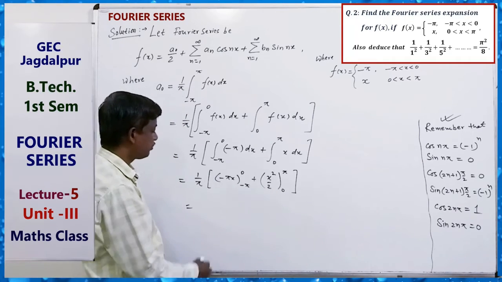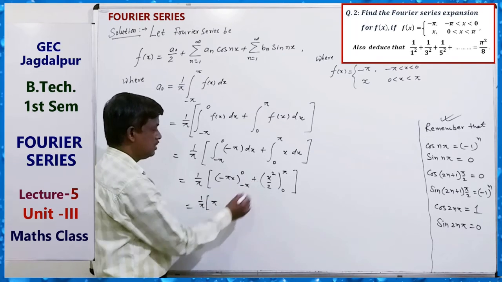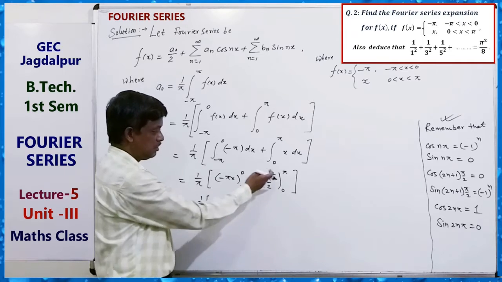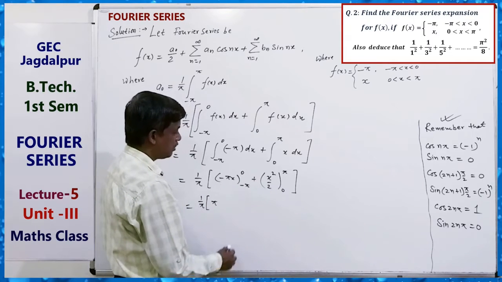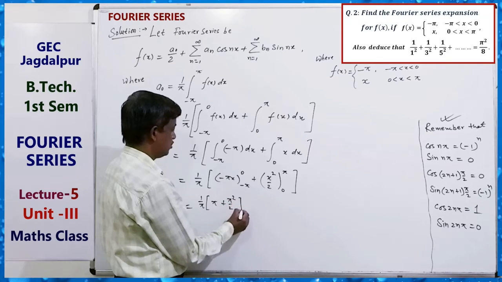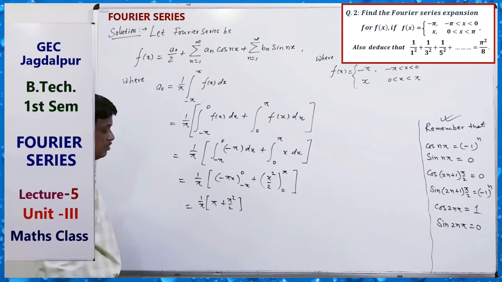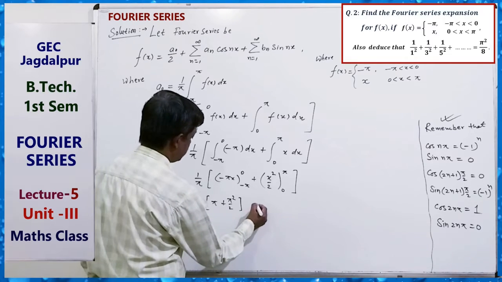So plus pi. So 1 by pi, plus pi here, and here pi square by 2 minus 0. Pi square by 2 is this. Clear? Now it can be solved.